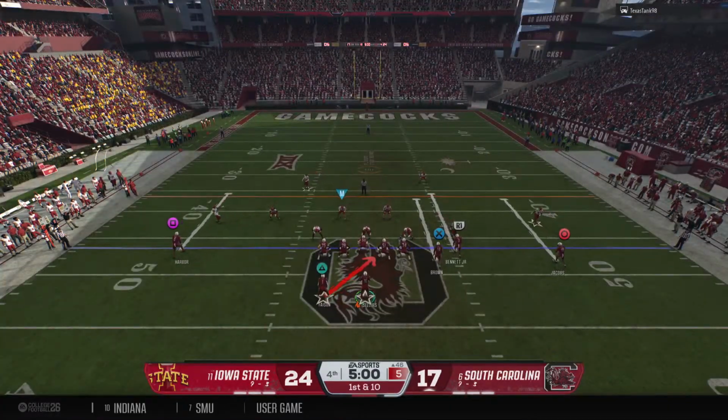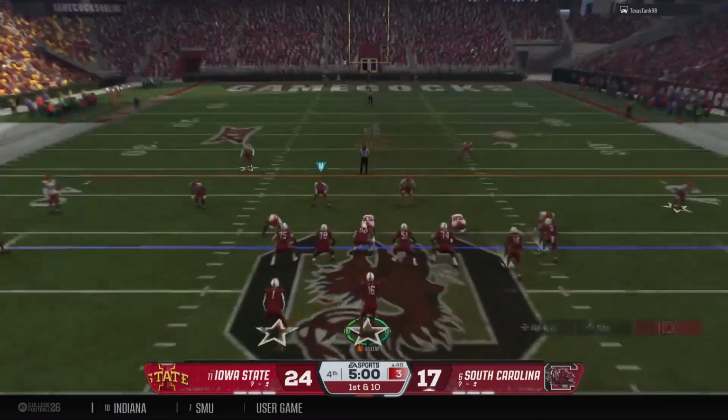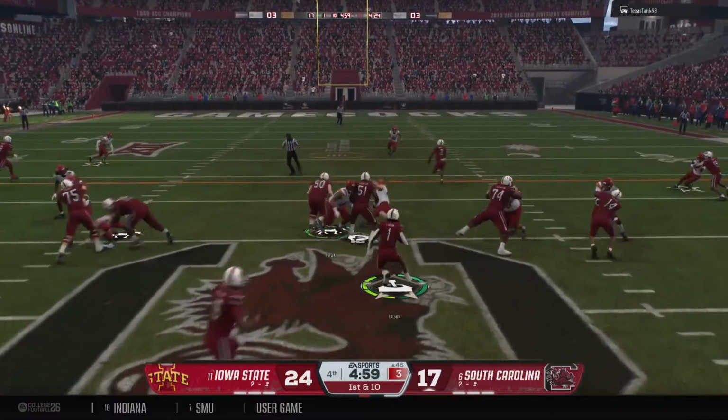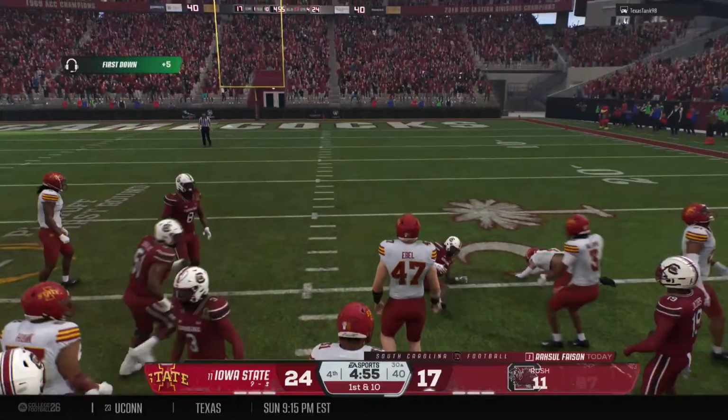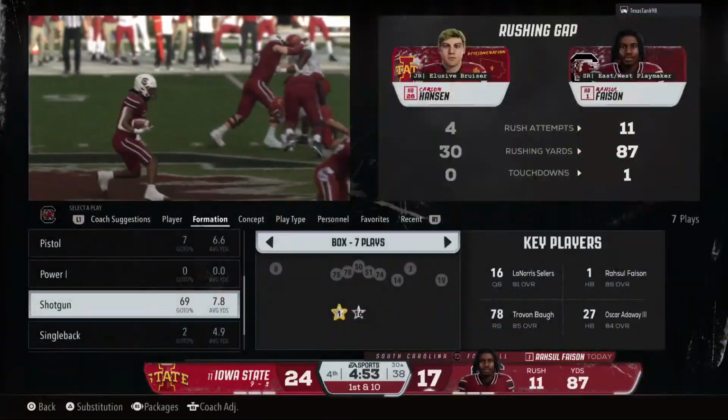Offense getting set to run a first down play. Using the ground game here. Tailback has the handoff. Tackle made, but the game moves the ball to 30.